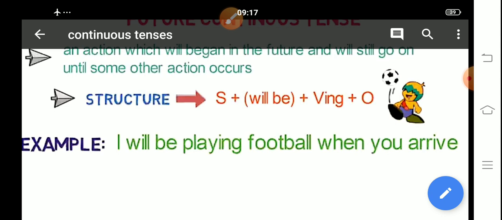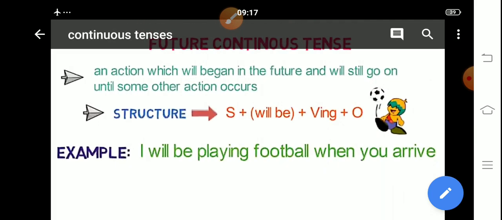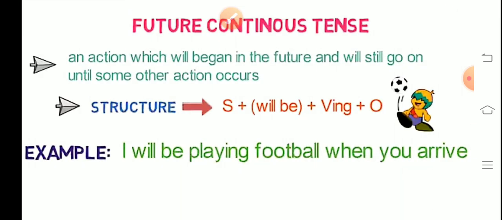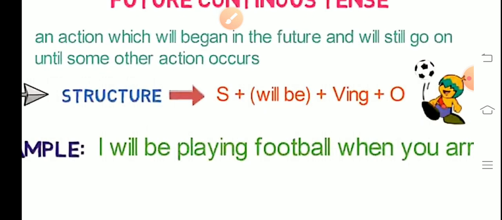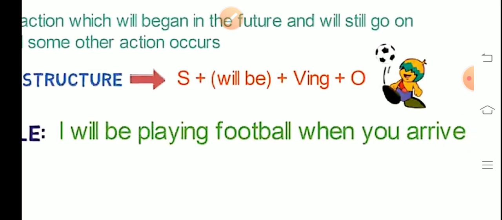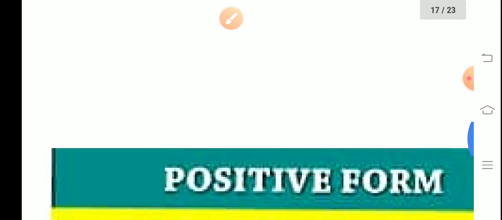So for the continuous you have to use ing. So structure: subject plus will be plus verb's first form plus ing plus object. So after the subject you have to use will be, not will alone. In future continuous tense you have to use will be plus verb's first form plus ing plus object. Clear? So I'll be playing football when you arrive. Clear? So we'll see the examples of the positive one.